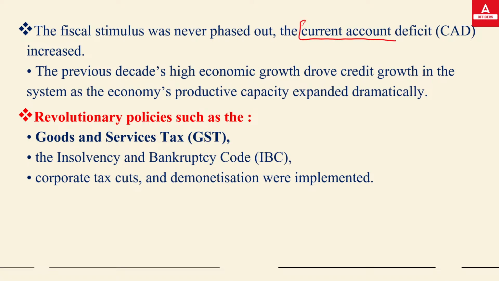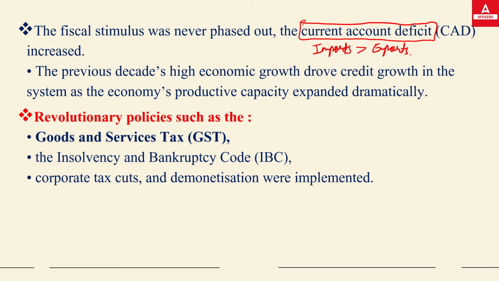After the release of the fund, we also saw the current account deficit rise. What is the current account deficit? It is simply the difference between imports and exports. When imports are more than exports, it represents a current account deficit. What happened? The government and RBI provided funds to the country, and people started demanding goods and services.